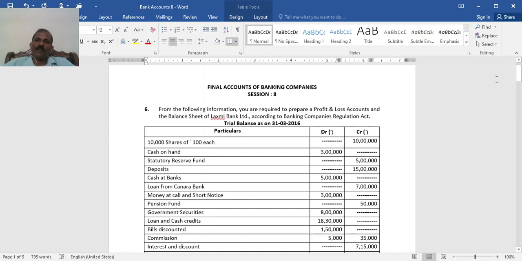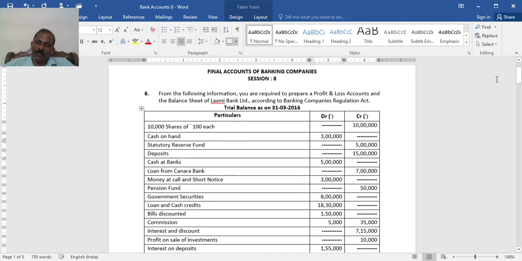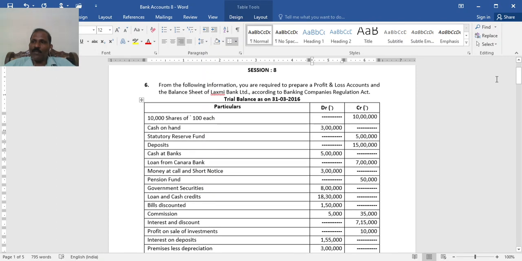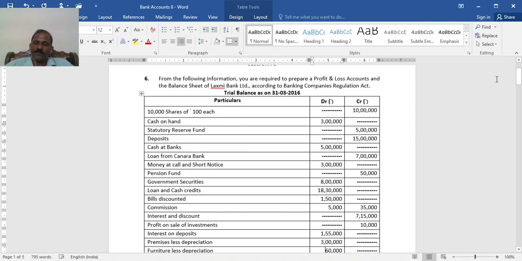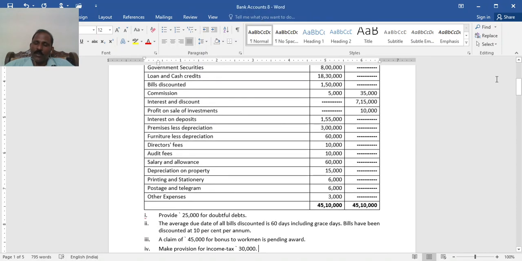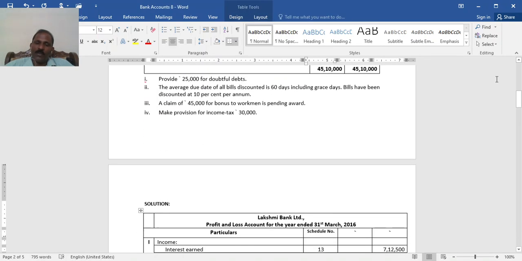Then Schedule 15, interest expended. Then Schedule 16, operating expenses, all other expenses other than interest paid and payable. Then 1 capital, 2 reserves, 3 deposits, 4 borrowings, 5 other liabilities and provisions. 6 cash and balance with RBI. You see more or less cash in hand or balance with RBI is treated the same as cash. Then bank balance and money at call and short notice, 7.